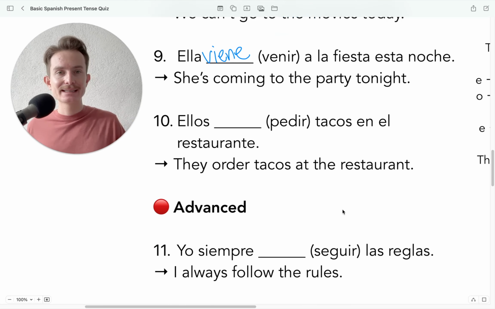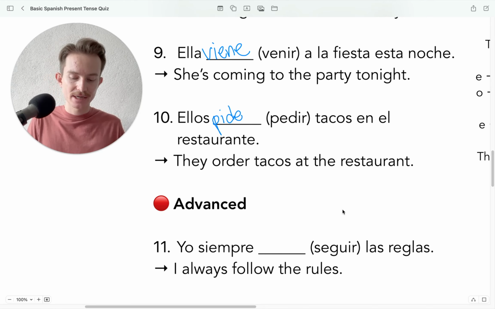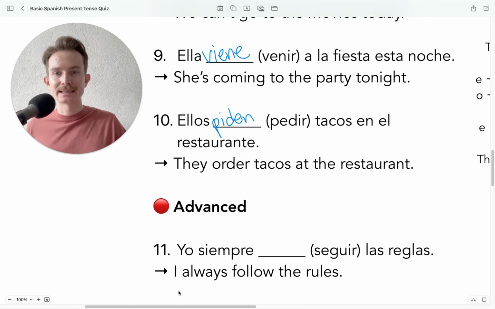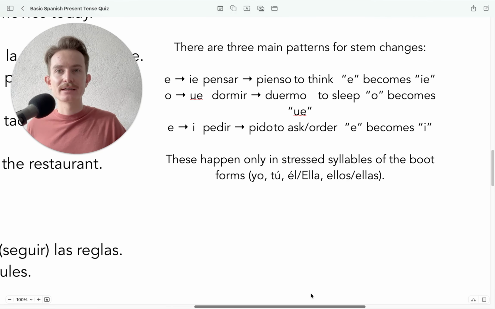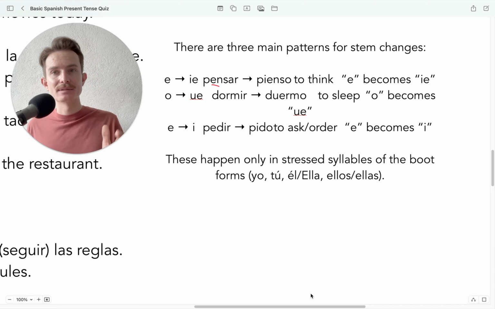Ellos blank tacos en el restaurante. So here we have the verb pedir. Once again, seeing a stem change. Ellos piden tacos en el restaurante. So let's take a look at what's going on here. We have 3 main patterns for stem changes. We have when a verb goes from e to ie. So in the example of pensar, here is our e, and then it becomes pienso instead of penso.